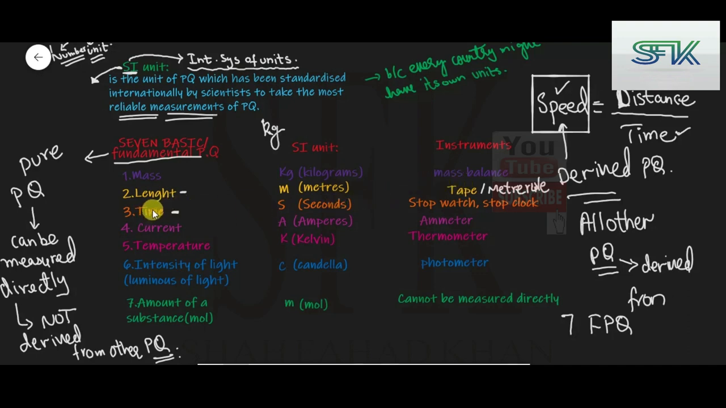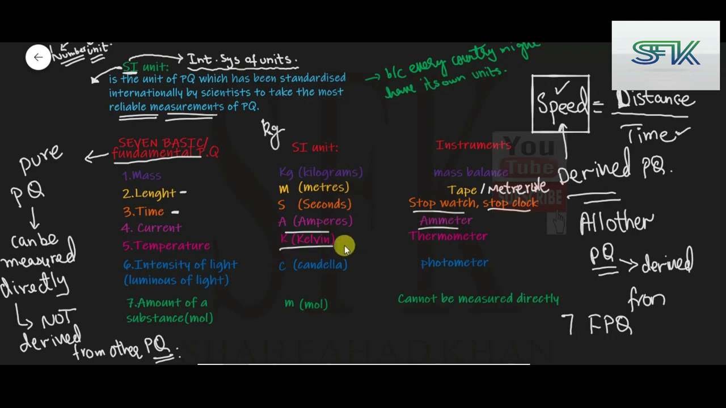Then we have the time. Time is measured by a stopwatch, or a stop clock. In case of very long durations, actually, a pendulum clock can also be used over here. And the SI unit is second. Current is also a fundamental physical quantity. The unit is amperes, and an ammeter is the device that measures it.